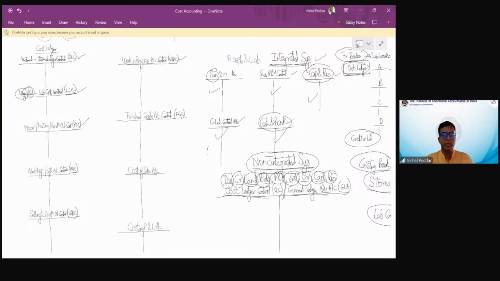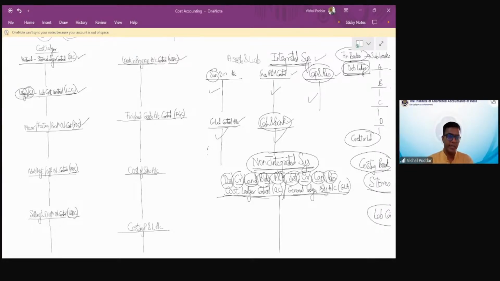Good. So pay attention. Now I'll give you a simple trick. If it is difficult for you to directly identify or pass the entry of cost accounting, do one thing. First, find out the entry in your normal financial sense. So in financial books, what is the normal entry for that transaction?